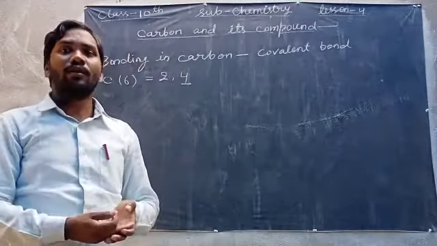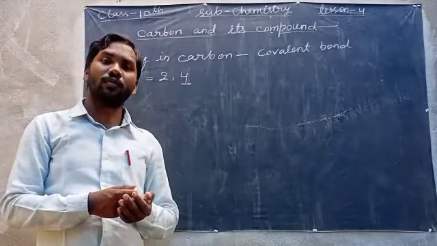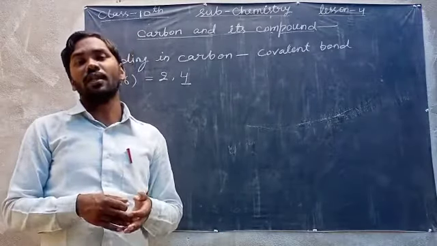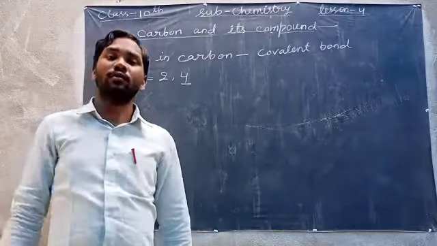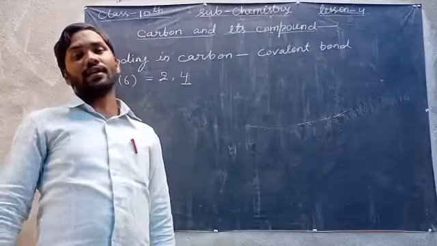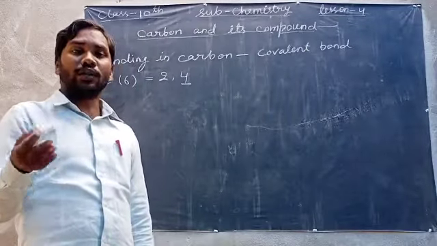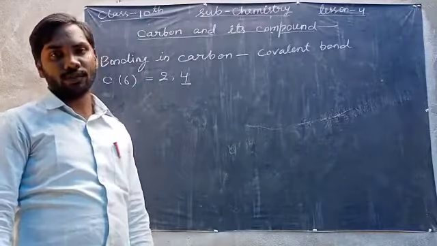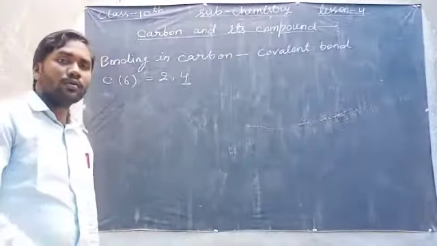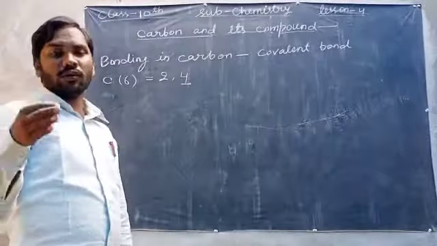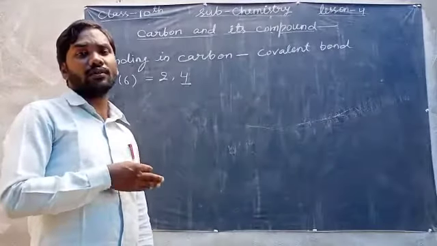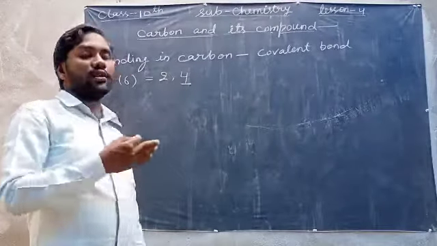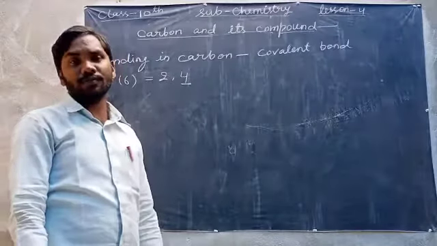As we know, all elements want to become stable, and for this, transfer of electrons or sharing of electrons takes place. So 1, 2 or 3 electrons can be transferred, but 4 electrons it is not possible to transfer.